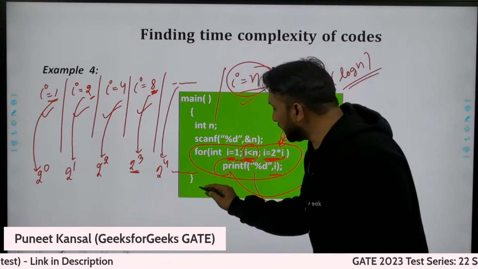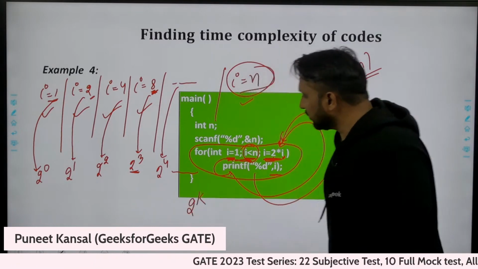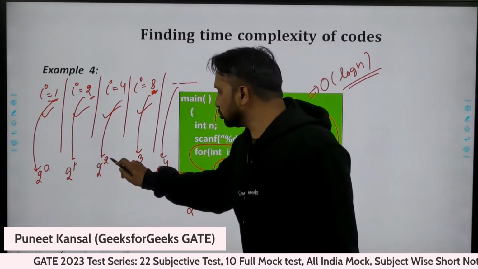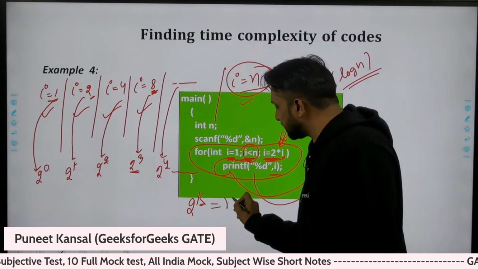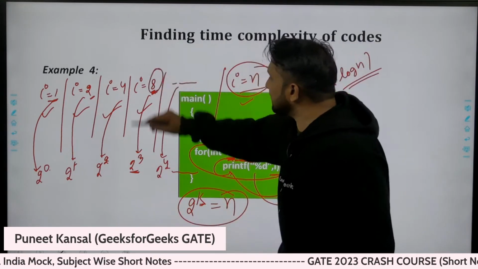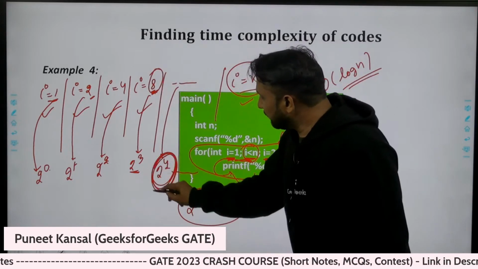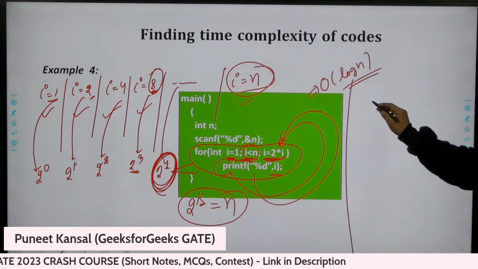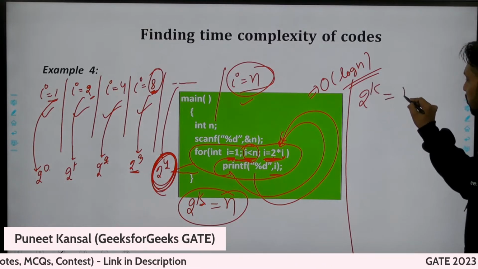So we need to reach up to some value. Let's write 2 power k. We are going 0, 1, 2, 3, 4 up to some k, so that we reach up to n. So 2 power some k should reach up to n.